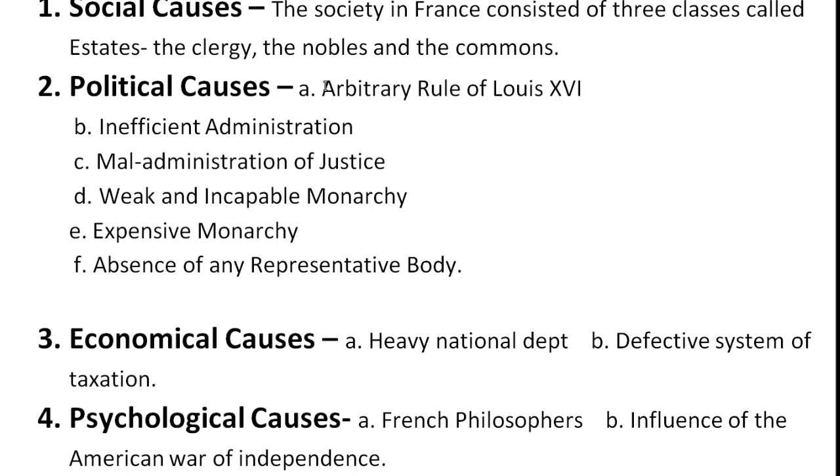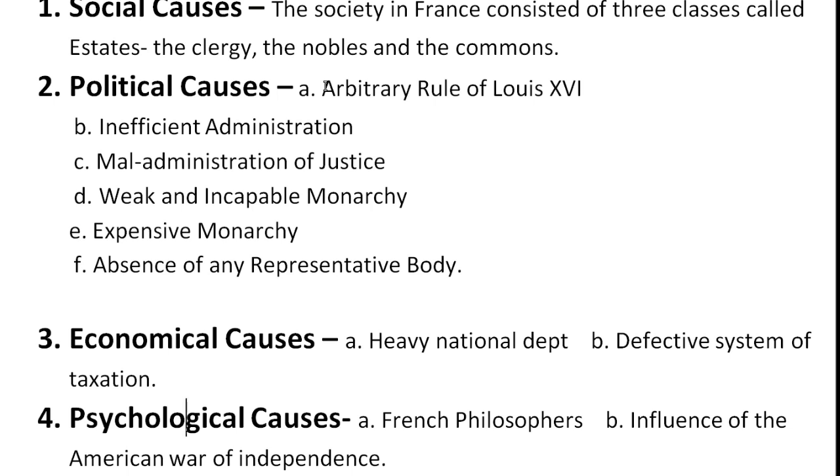After that, we have expensive monarchy. He spent a lot of money in different ways and on different things. That's why it shows that there was an expensive monarchy. After that, we have absence of any representative body, just like we have parliament, government and political parties. At that time there was no kind of representative body, so it was lacking a representative body.